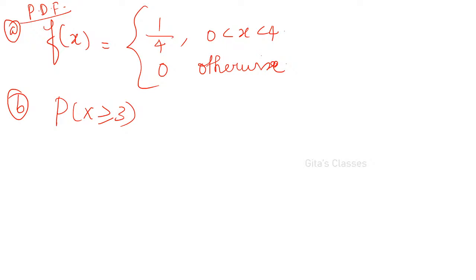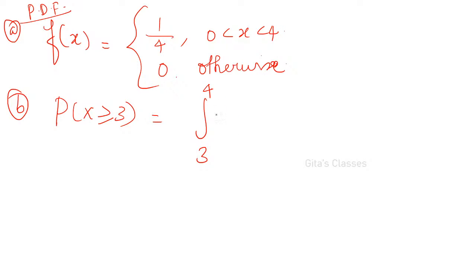Generally it is from 3 to infinity, but here it is defined 0 to 4 only. So 3 to 4 only. More than 4 it is 0 otherwise, right?